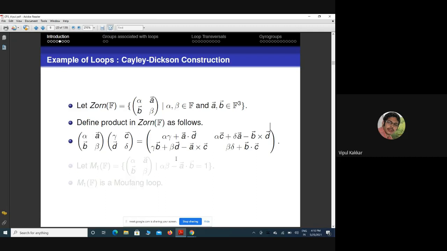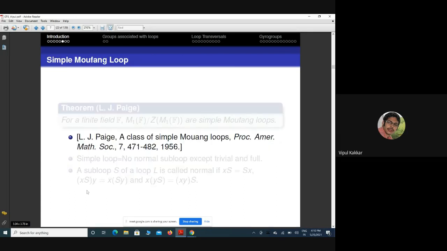Let us collect those Zorn matrices whose norm, that is alpha beta minus A dot B, is 1, and this M1(F) is a Moufang loop. As we have seen that the 7-dimensional sphere was the elements of norm 1, in exactly the same manner, M1(F) is a Moufang loop sitting inside F8.